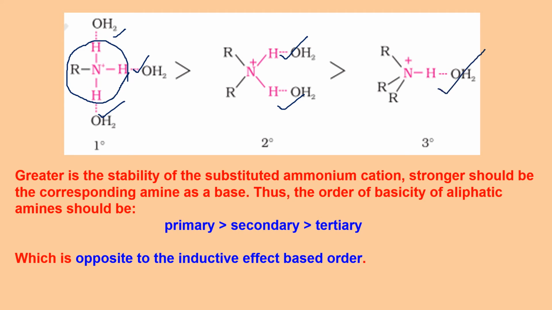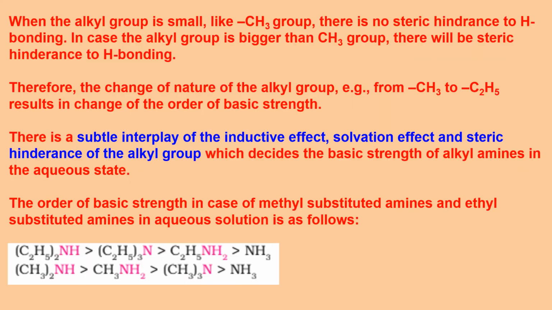So solvation is maximum for the primary amine cation when it reacts with H plus ion. That's why the primary one is the most stable. After reacting with H plus, it is the most stable in aqueous phase. So the basic strength order becomes primary, secondary, tertiary. It is just opposite to the inductive effect order because there the tertiary was having maximum basic strength due to 3 R groups in it.